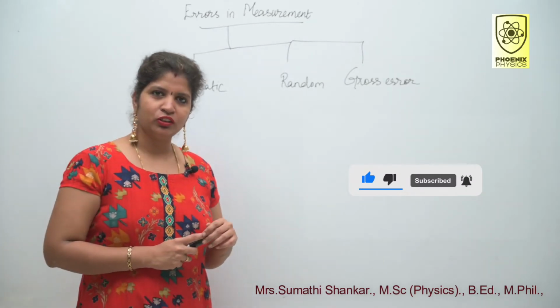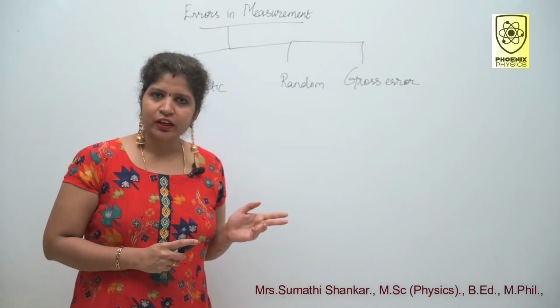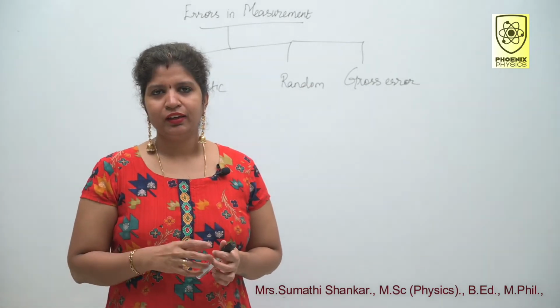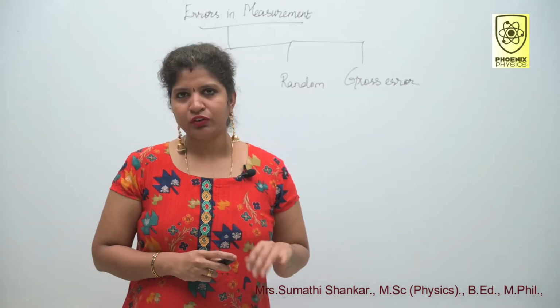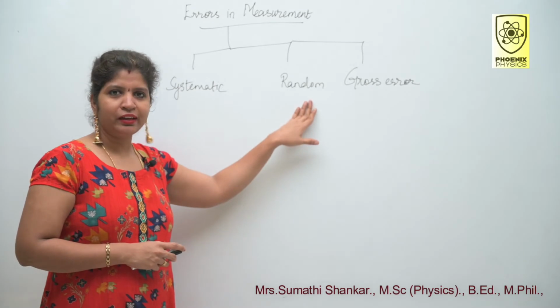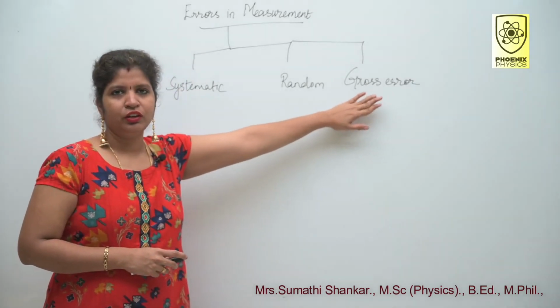Today we are going to learn errors in measurement. You know that uncertainty in a measurement is called error. There are three types of error. One is systematic error, another one is random error, and third one is gross error.